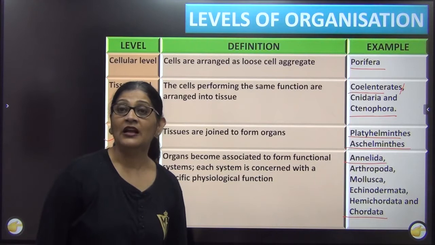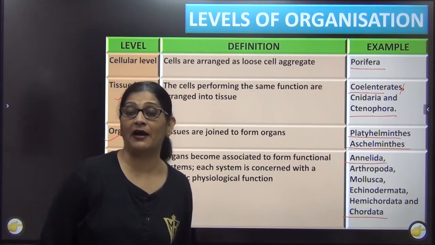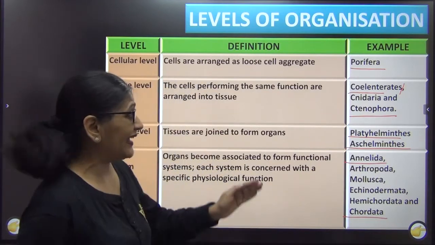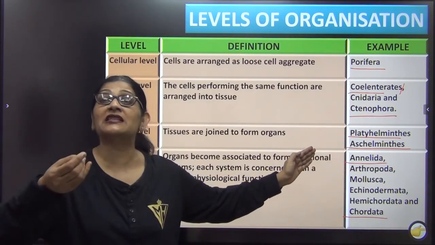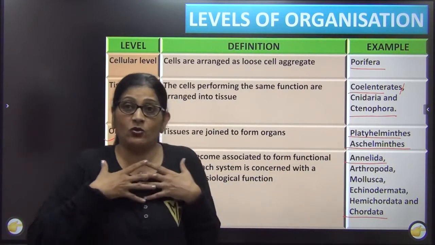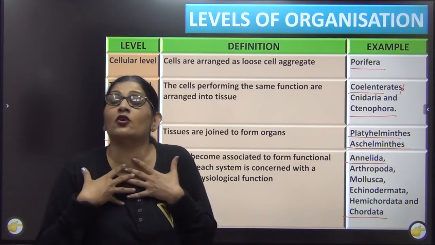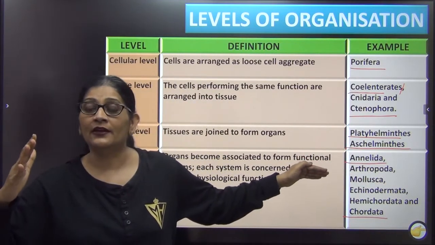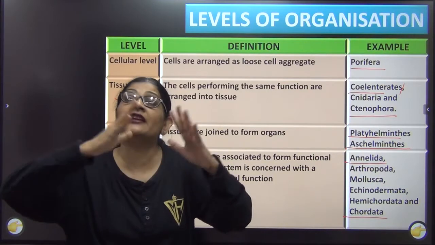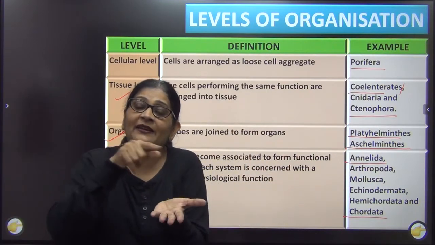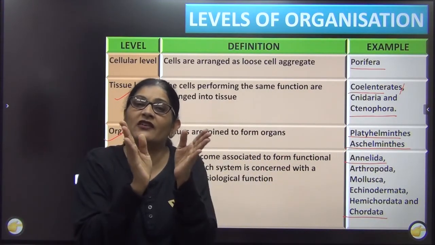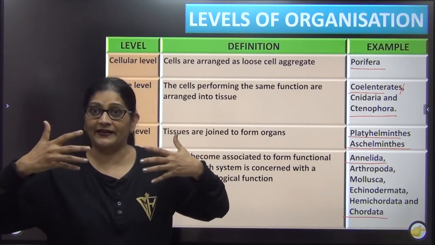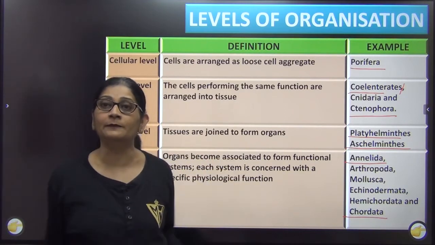Now a question that comes to my mind, मेरे दिमाग में एक क्वेश्चन आया था। क्या आया था कि एनालिड में भी, annelid means earthworm, and chordates, in which you can consume yourself because we are also chordates. So do annelid and human being, whose complexity varies so much, where annelid will be an earthworm, a very small organism so vulnerable, and we are the chordates, the topmost, we are so evolved.